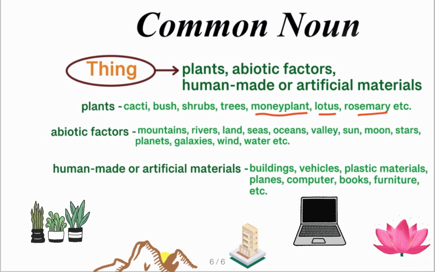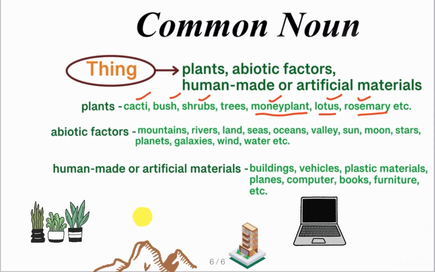So until we use a scientific name given to a money plant or lotus or rosemary or any other cacti or bush or shrubs, we will not consider it a proper noun. These are always common nouns.